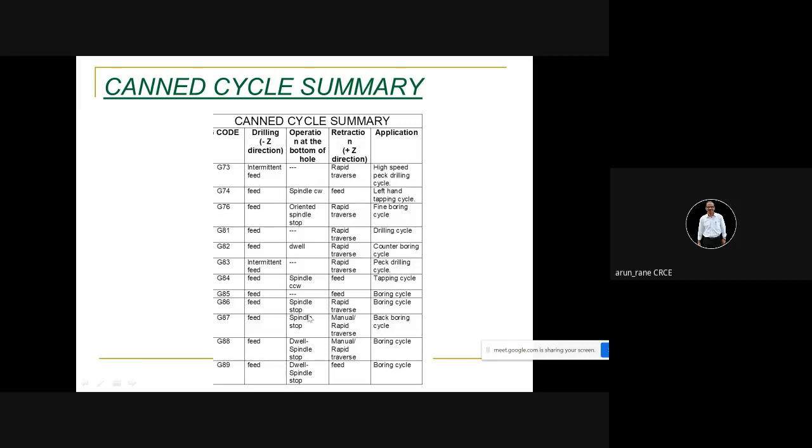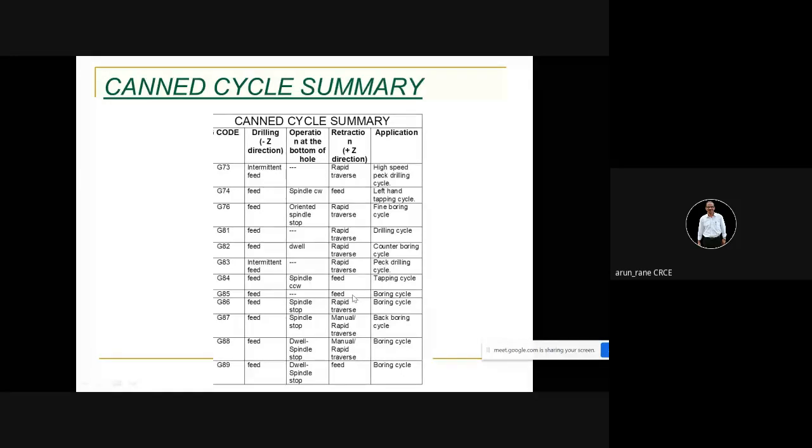G86 में what happens? Boring bar stops at the bottom and returns rapidly. So that is retraction in plus Z direction. देखो G81 में rapidly ऊपर आता है, 82 में rapidly ऊपर आता है, 83 में also rapidly, G84 में feed में आता है tap, G85 में reamer comes in feed, G86 में boring bar rapidly आ जाता है. Okay, so these are the three differences.